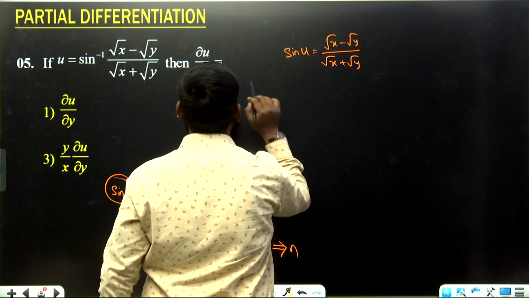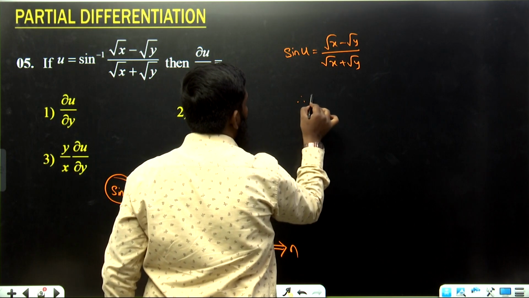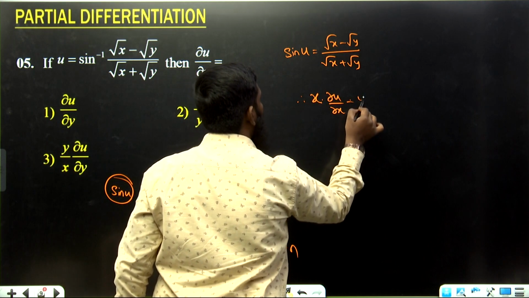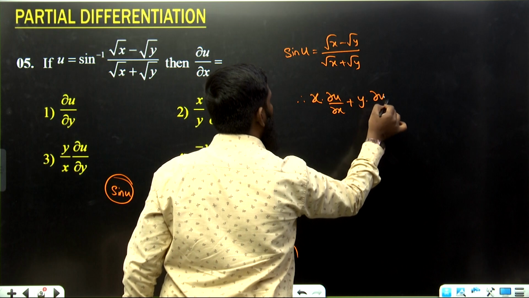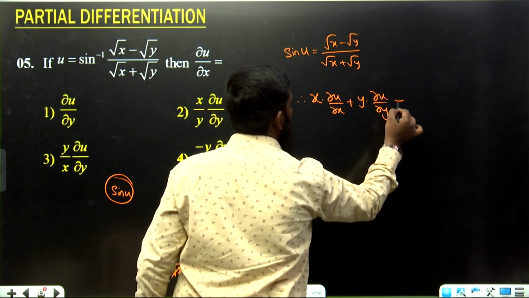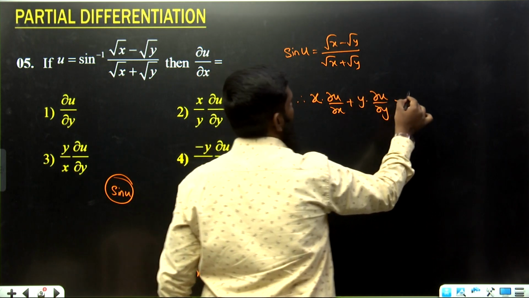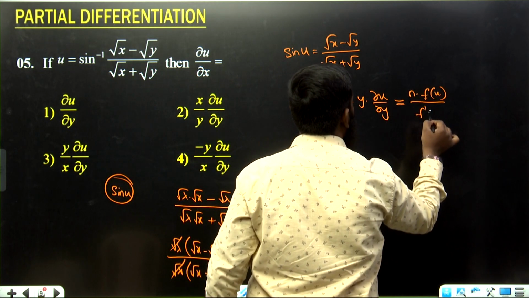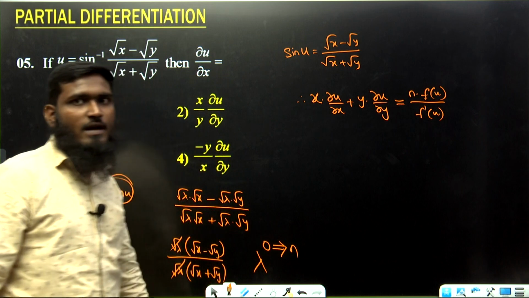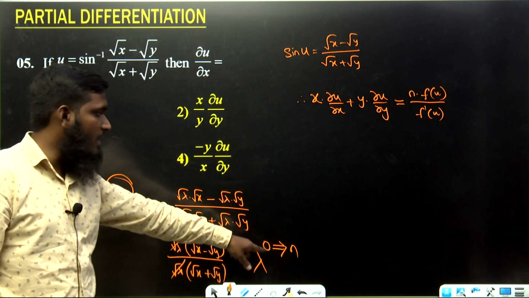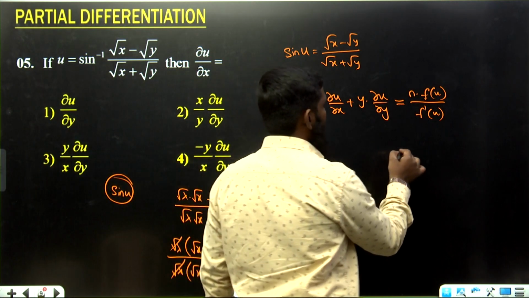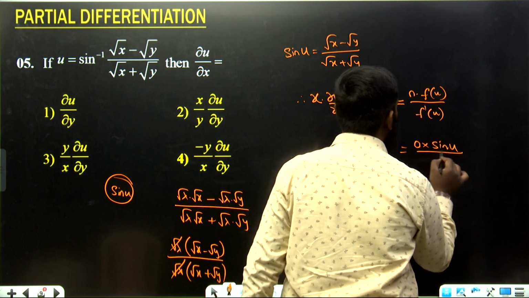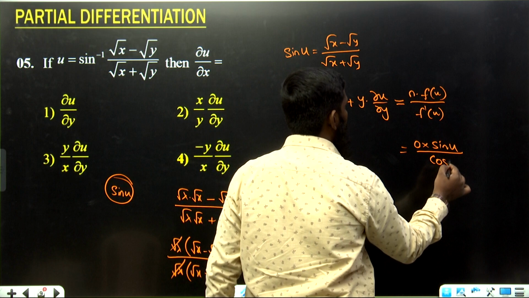Okay. Now according to this formula, what is the formula we are having? x ∂u/∂x + y ∂u/∂y = n f(u)/f'(u). Okay, this part we are having over here. What is the n value we are getting? 0. So if you are getting this 0 value, 0 into f(u), meaning sin u we are having, then d/dx of sin means cos. Okay, this part we are getting.